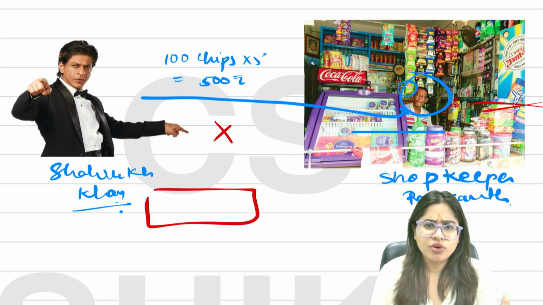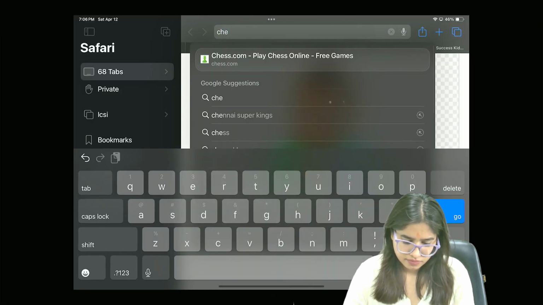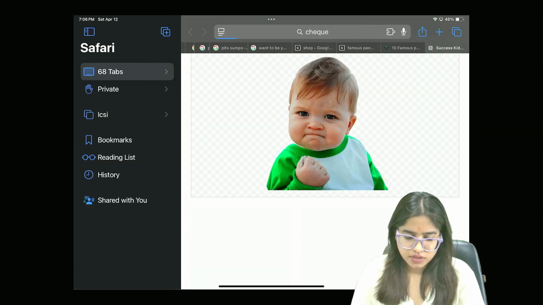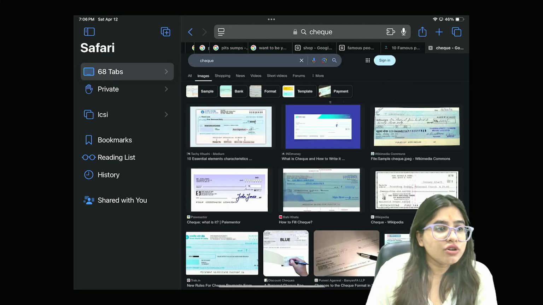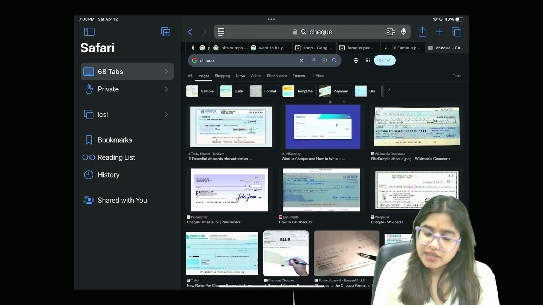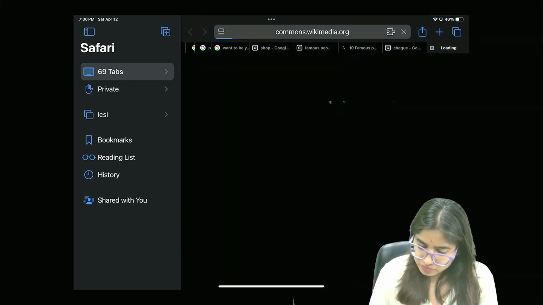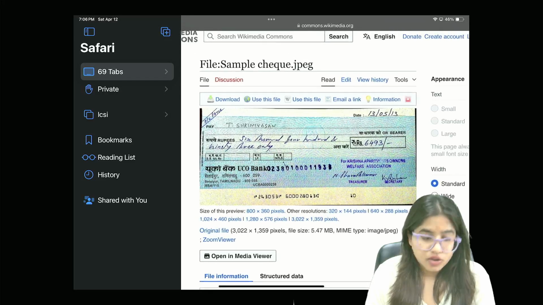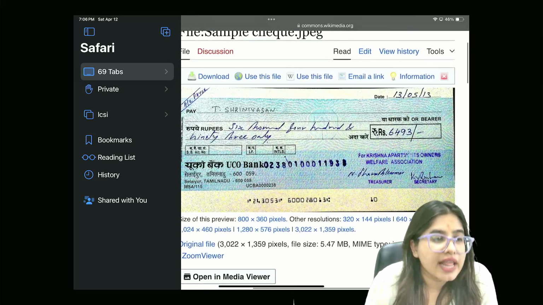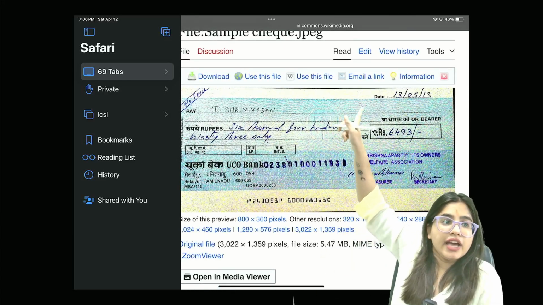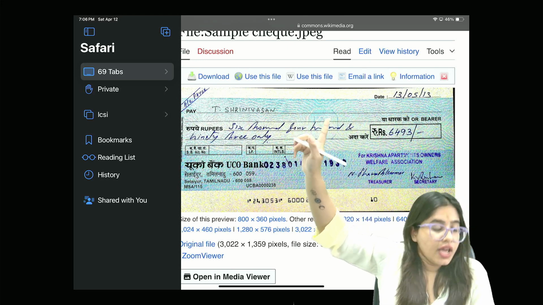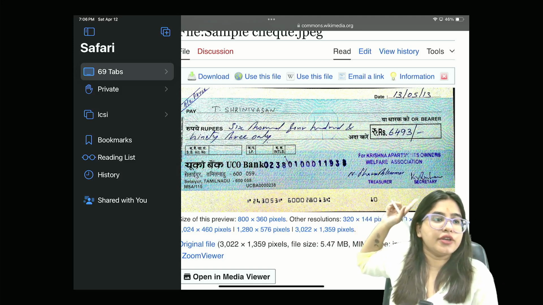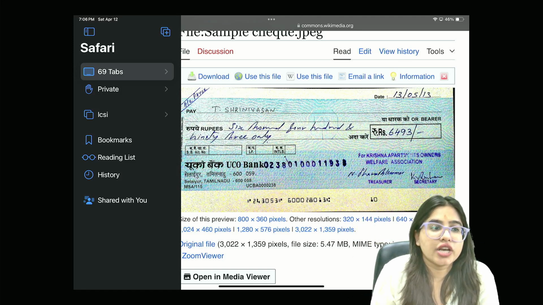All of you must have seen a check, guys. This is how a check looks like. I hope all of you have seen a check in your life. Let's say this is a check. You have to write here the date, the name of the person, then the amount, and you have to put your signature here. This is how a check looks like.